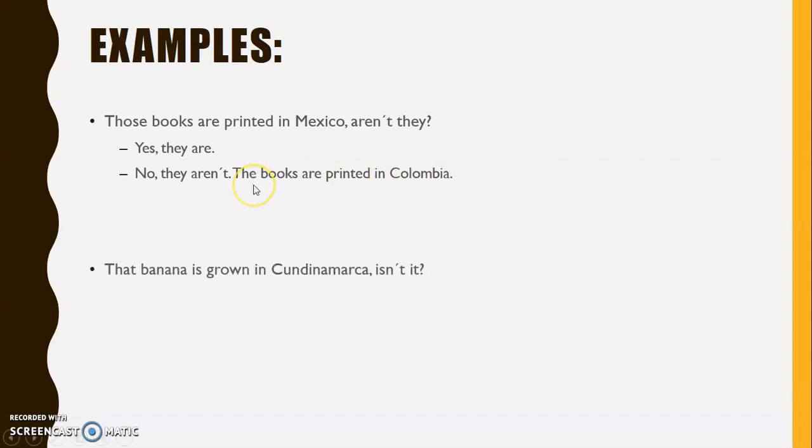For a singular sentence, we can say: that banana is grown in Cundinamarca, isn't it? As you can see, this is singular because we use "that" at the beginning, the to be verb is, and at the end, isn't it? And how can we answer it, guys? Good job. We can say, yes, it is, or no, it isn't. The banana is grown in Tolima.